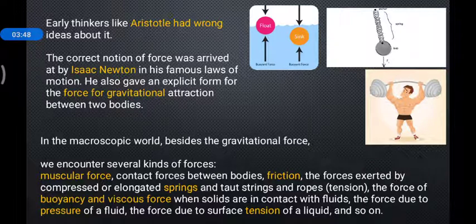Those are all kinds of macroscopic forces which you feel on bodies visible to the naked eye. Okay, so there is also the force due to the surface tension of the liquid, and so on. There are a lot of kinds of forces and so on.